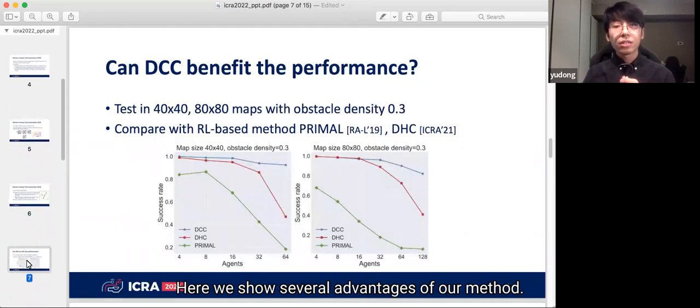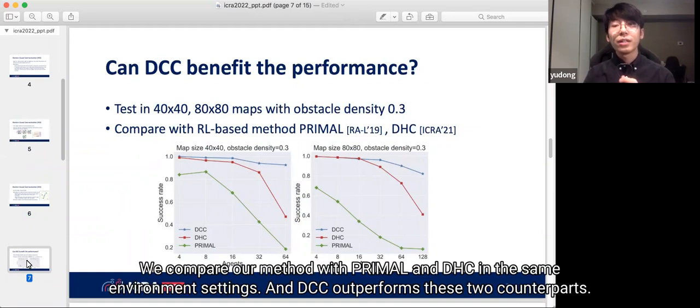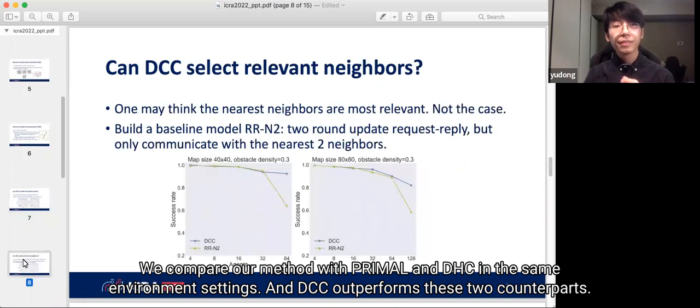Here we show several advantages of our method. First, can DCC benefit the performance? We compare our method with Primal and DHC in the same environment setting, and DCC outperforms these two counterparts.